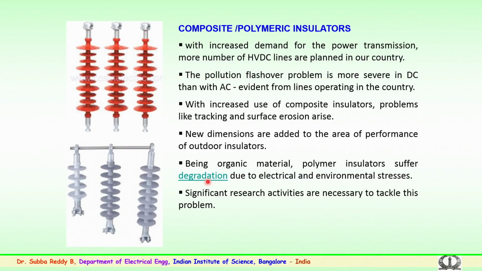So, a lot of research activity, significant research, has already been carried out, a lot of work has been initiated, several standardized procedures are coming up, and there are still activities where several international groups are focusing on better implementation aspects and also suggesting standards for composite or polymer insulators to tackle these problems related to degradation and aging aspects.